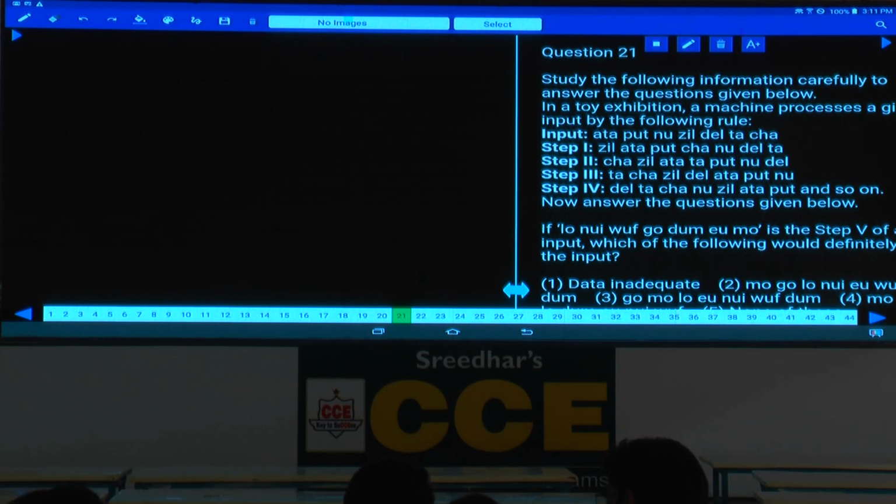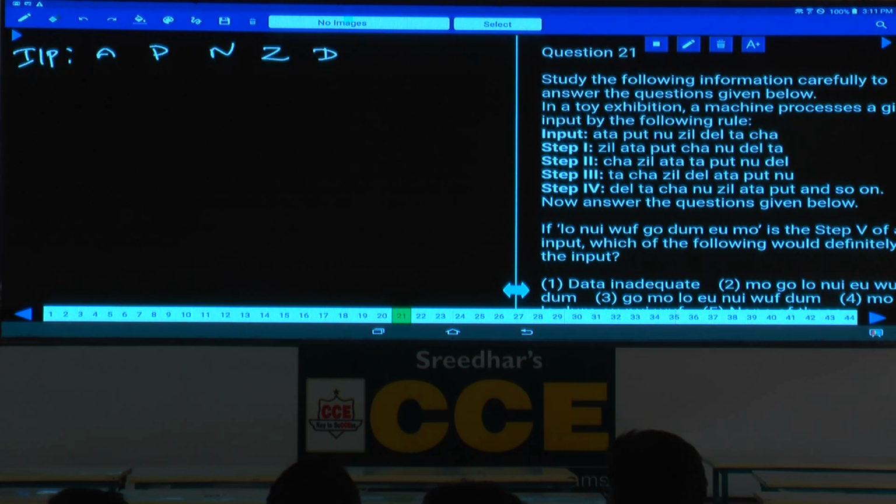Earlier we had discussed about input. Shall I explain this one or is it not required? A, P, N, APN, next one APN, Z, D, T and C. Now first represent the elements like this: 1, 2, 3, 4, 5, 6, 7.